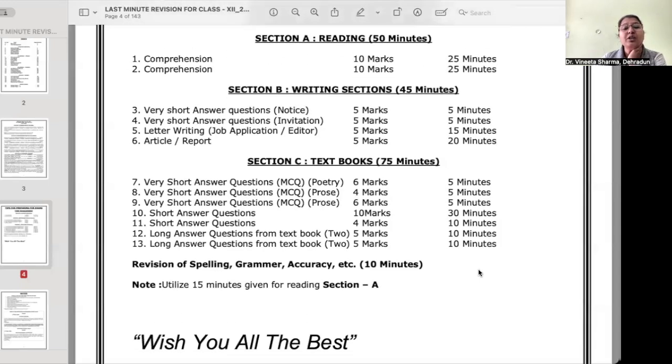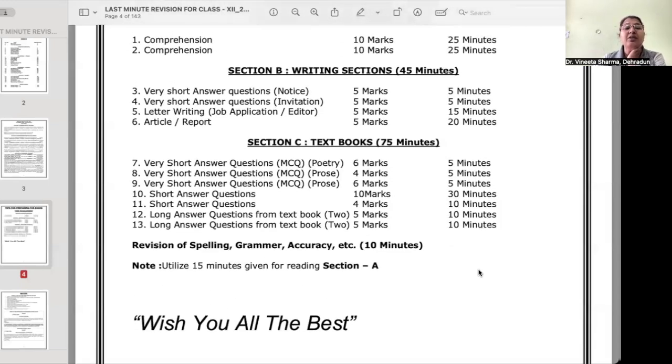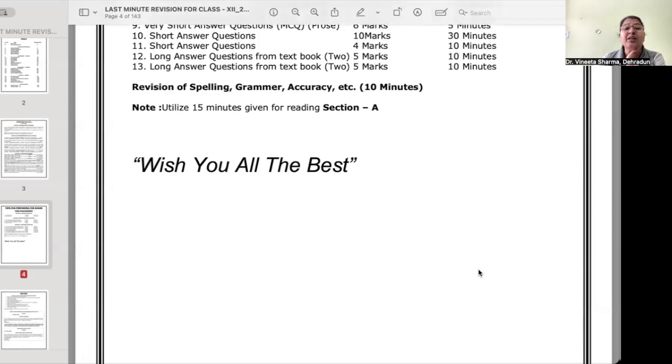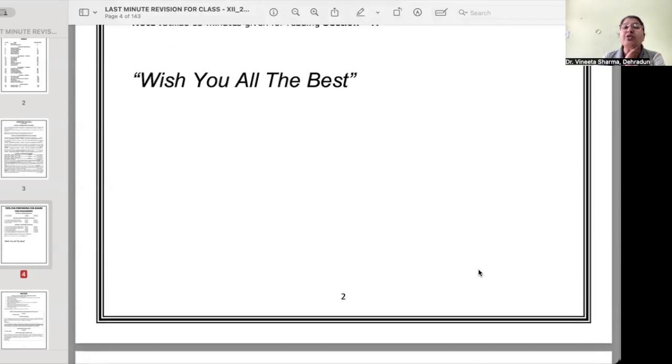Now, if you follow this, you will find that you have 10 minutes to revise your paper. Revision of spelling, grammar, accuracy, etc. is very important. Please don't forget to revise your paper. See, if you are able to find your own mistakes, you will not get your marks deducted. If the same mistakes are found by the examiners, of course, your marks will be deducted. Okay, so please, you need to revise the paper.